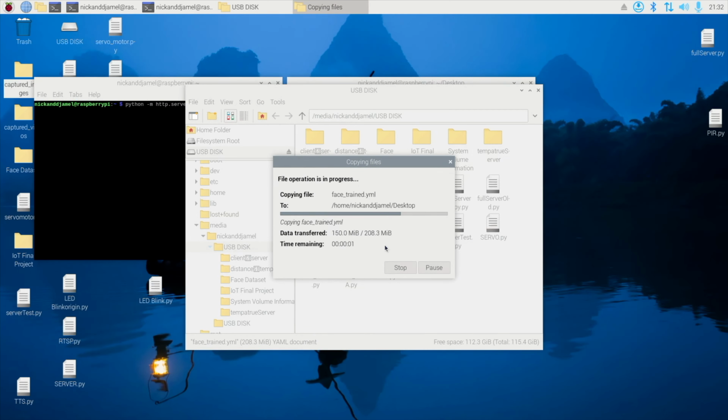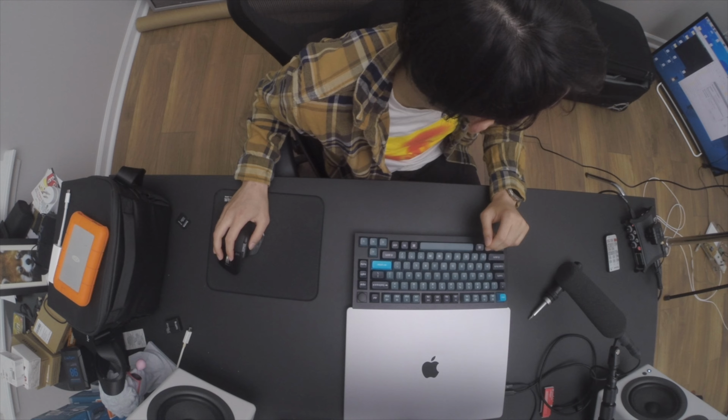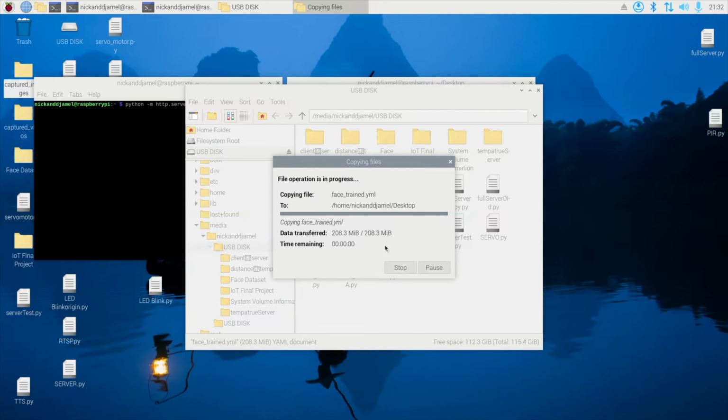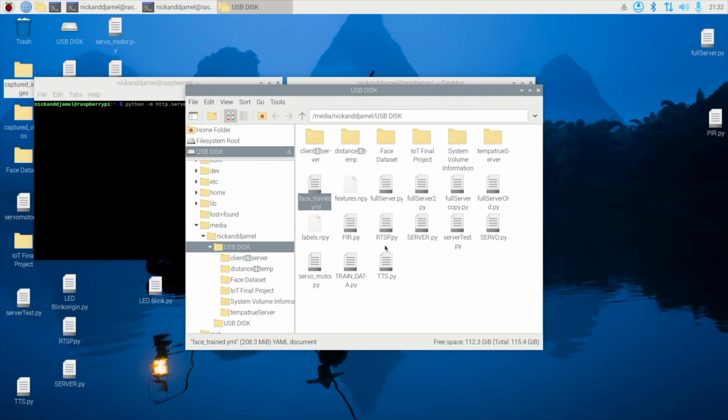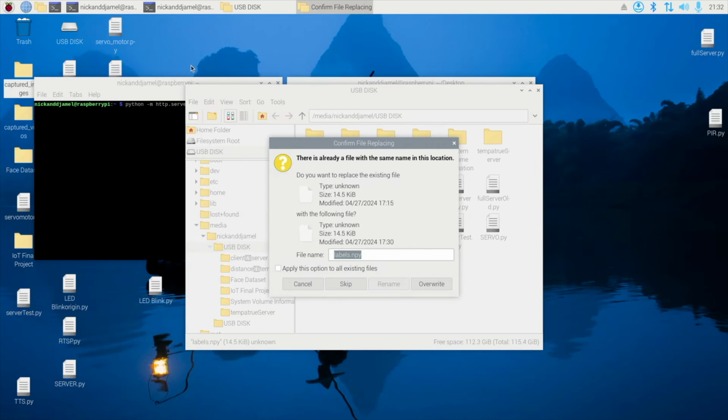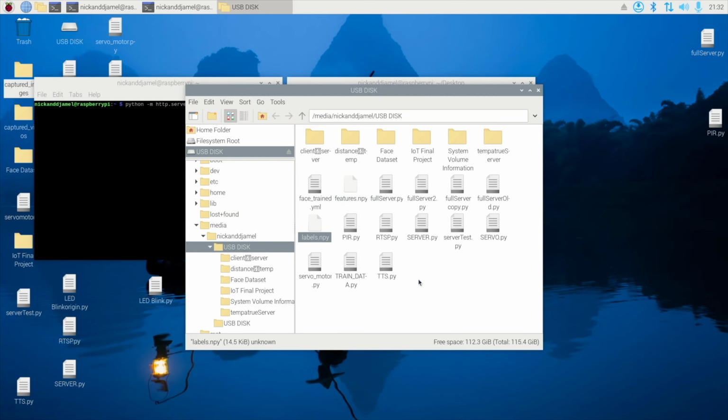It only has a couple gigs. So this would overwhelm that. Lost connection for a second. Hit overwrite.